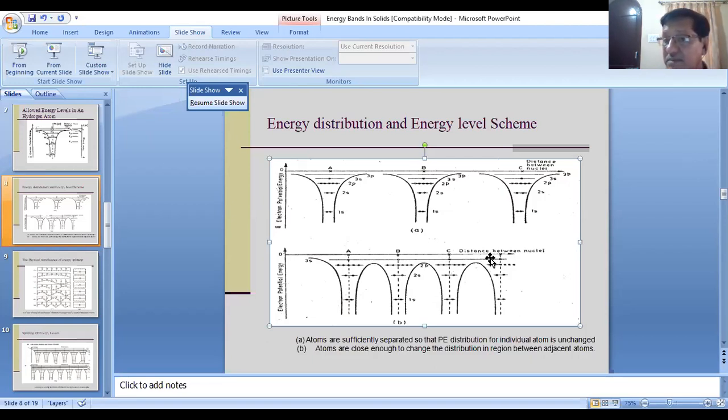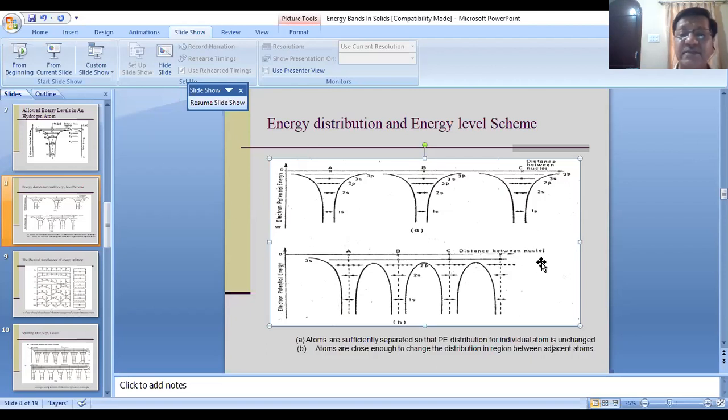Please remember, because I want to give you an introductory part on how energy bands are formed first of all. So this is an oversimplified picture where I have mentioned that the 3s level is a common level by a single line.